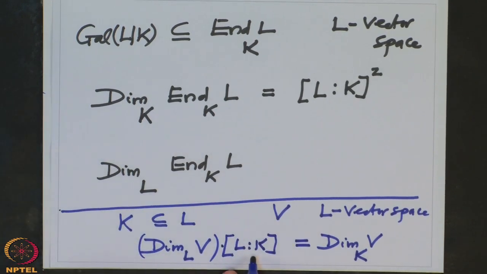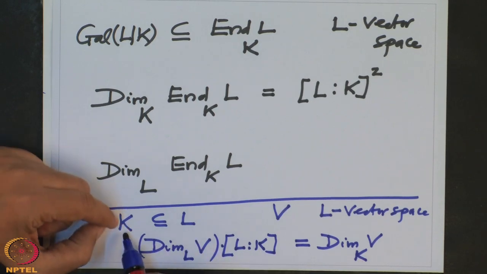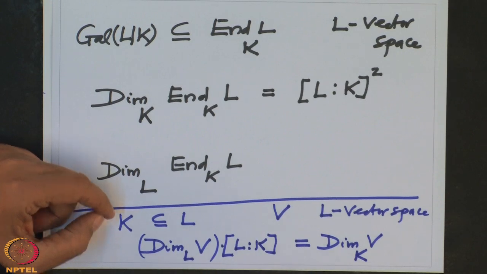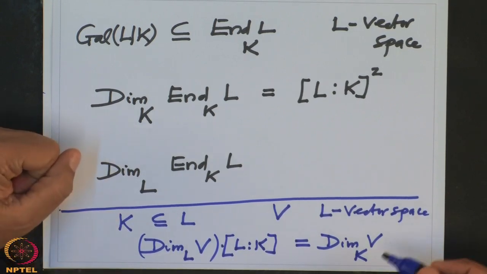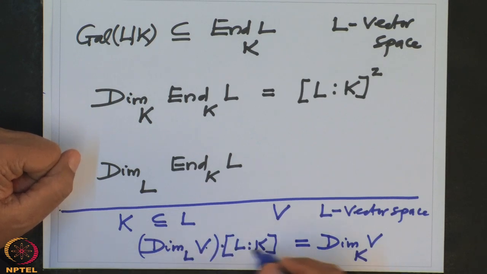This is obvious because here the coefficients allowed are only in L, and here coefficients allowed are in K. So each coefficient in L you convert into K by taking a basis of L over K, and therefore this dimension will be the product of these two dimensions. That is obvious because you take an L basis of V over L and take a basis of L over K and multiply these. So let me write it.